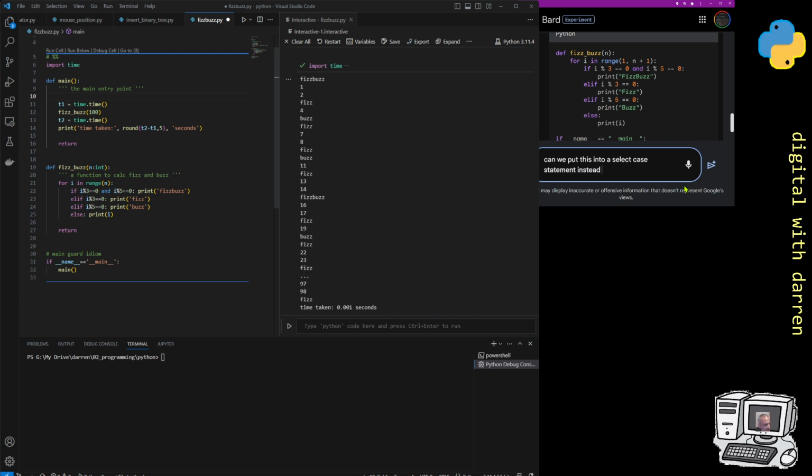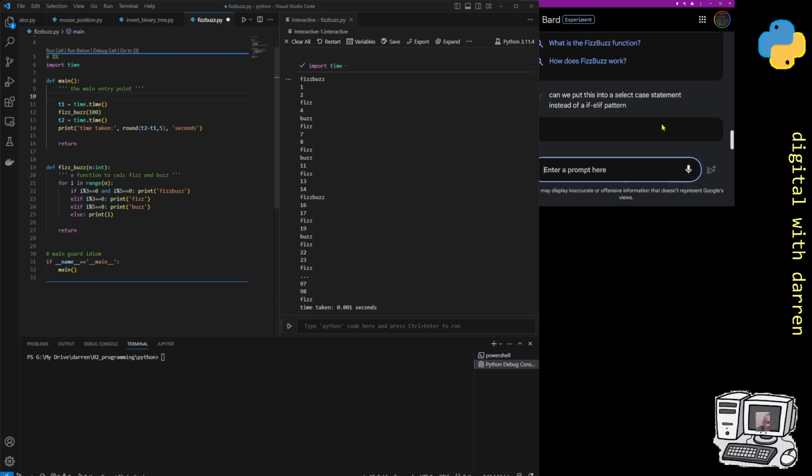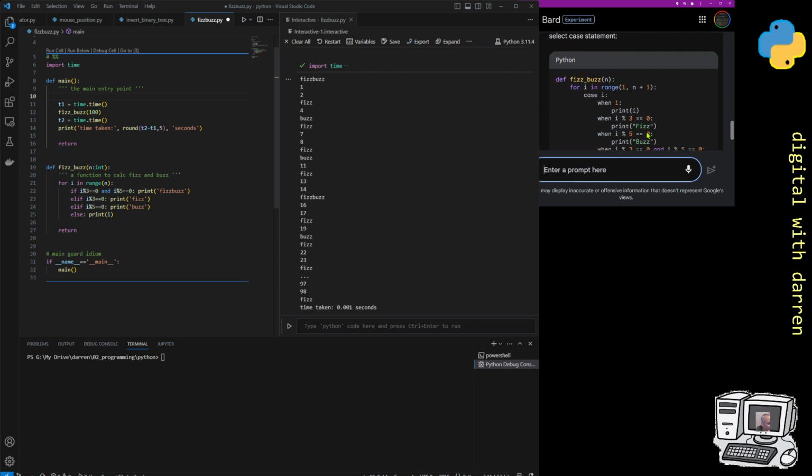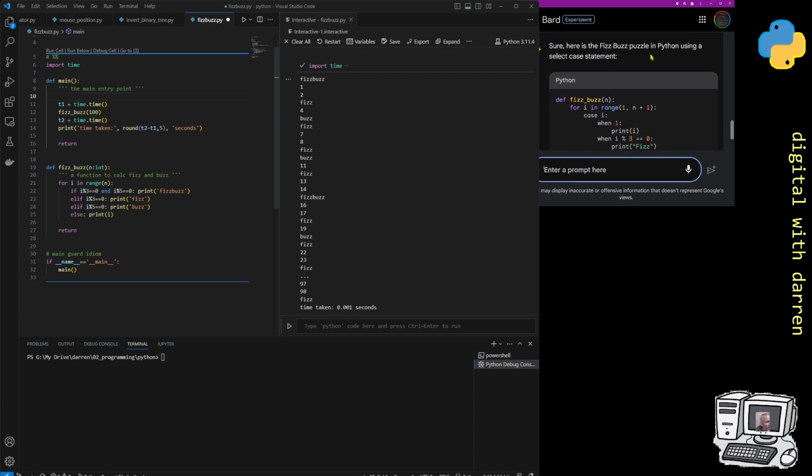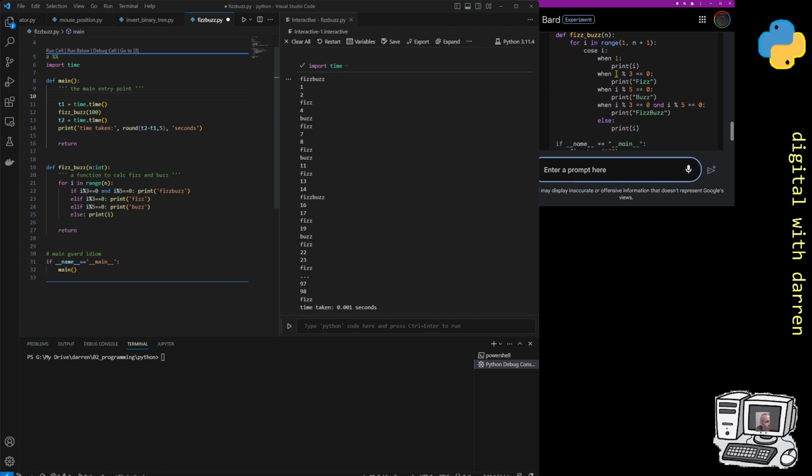So can we put this into a select case statement instead of an if pattern? There we go. I don't know how it interprets it, but I'm hoping that will give us something back. We can have a second attempt, actually. And it goes, yeah, sure, here is FizzBuzz in Python using a select case statement.